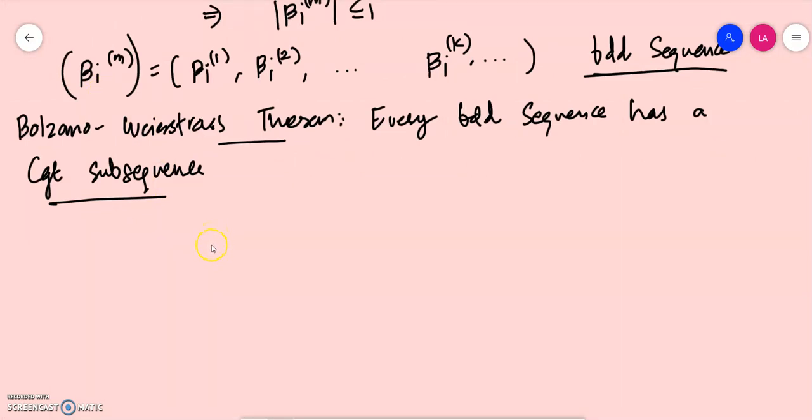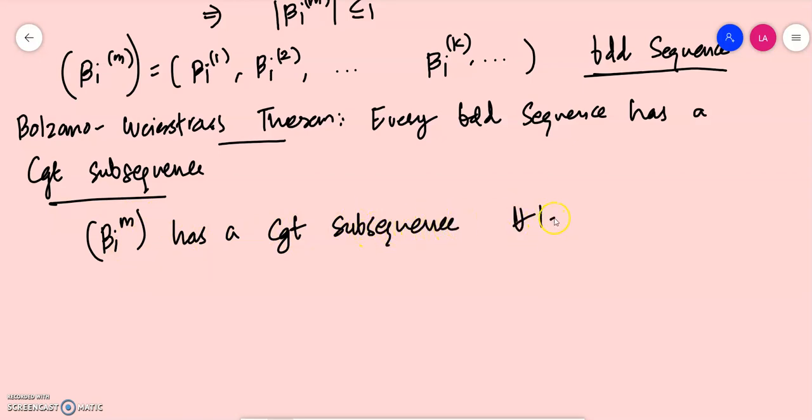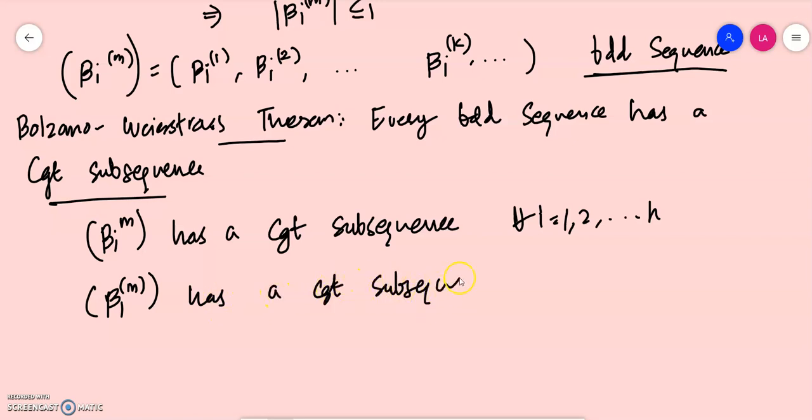Which is true for all i. So beta im has a convergent subsequence for all i, 1, 2, 3, etc., n. So from that, if we choose a particular case, beta 1m has a convergent subsequence.